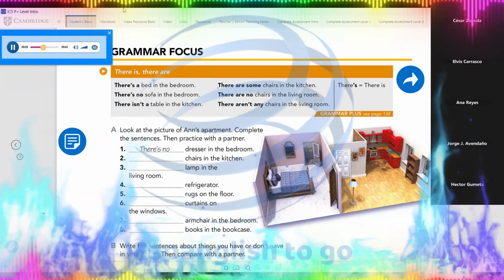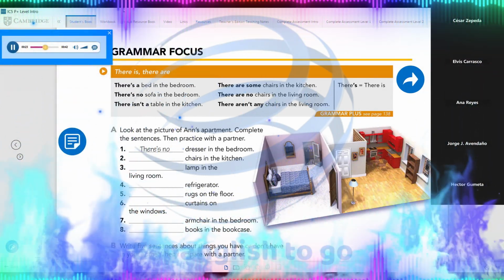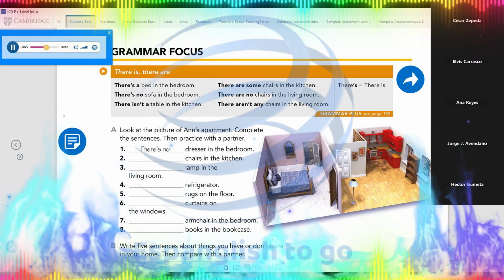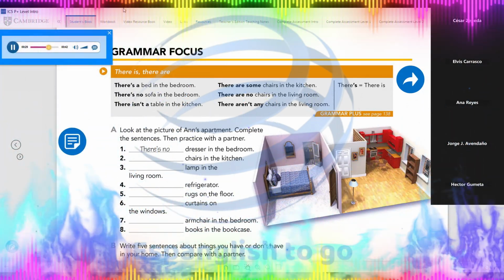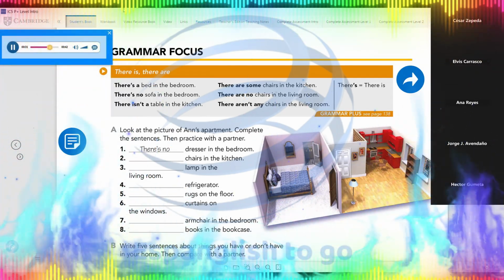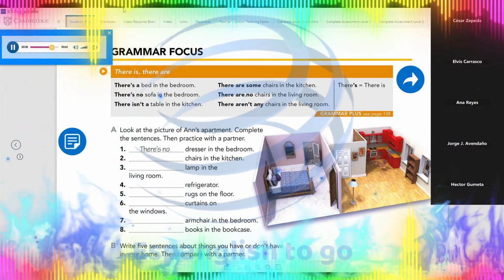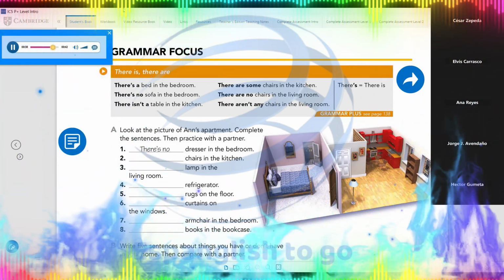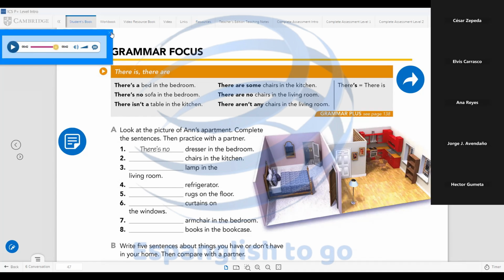There's no sofa in the bedroom. There are no chairs in the living room. There isn't a table in the kitchen. There aren't any chairs in the living room. There's equals there is. Perfect, students.